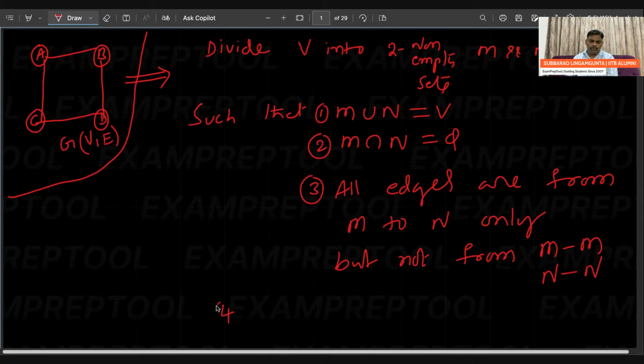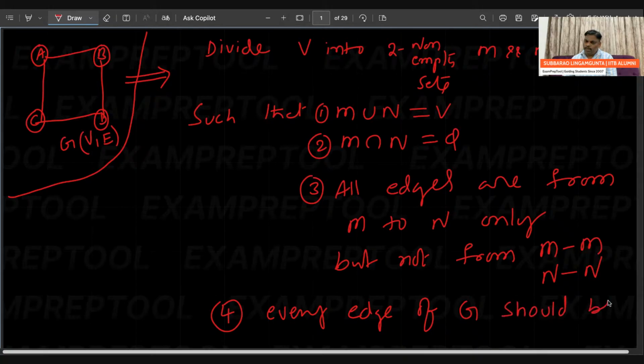Fourth one: every edge of G should be covered.